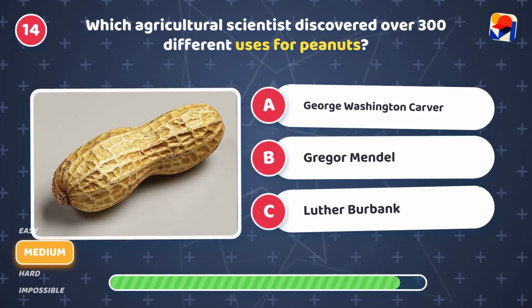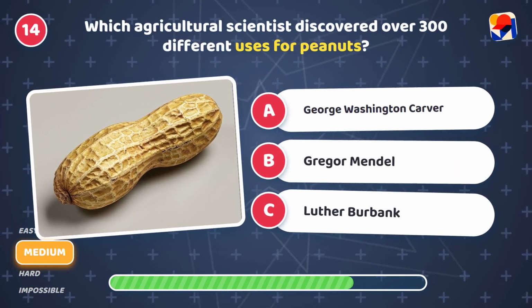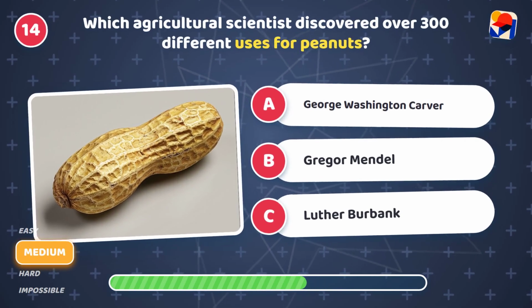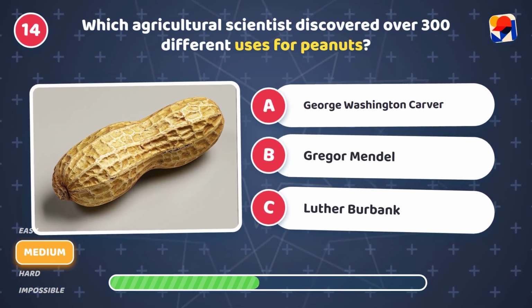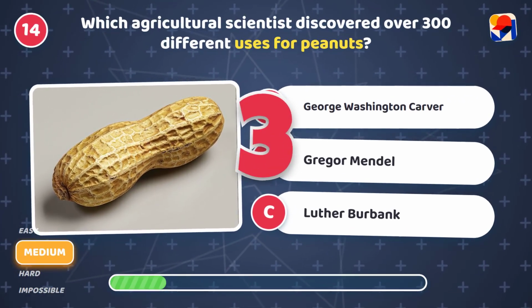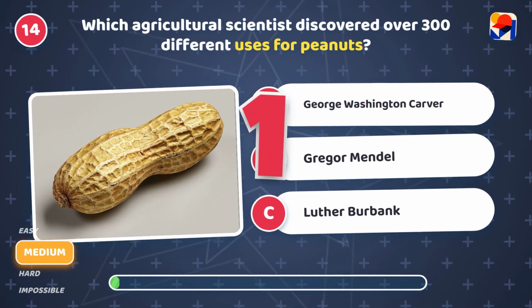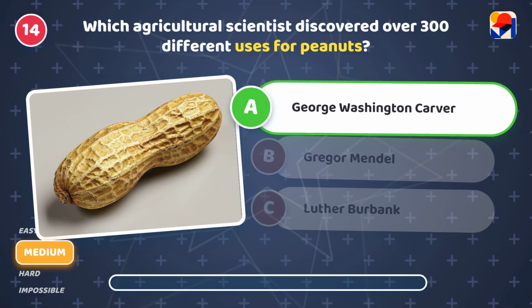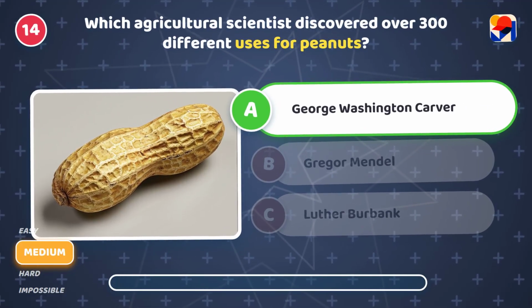Which agricultural scientist discovered over 300 different uses for peanuts? Is it A, George Washington Carver, B, Gregor Mendel, or C, Luther Burbank? It's A, George Washington Carver. He created peanut-based products.